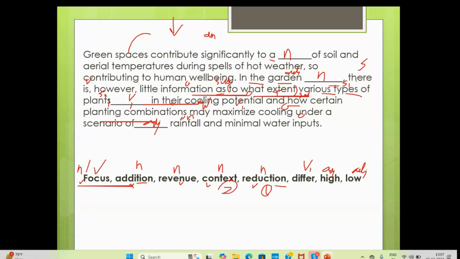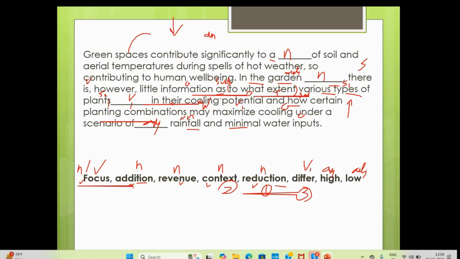In the garden context, there is, however, little information as to what extent various types of plants differ in their cooling potential, and how certain planting combination may maximize cooling under a scenario of dash rainfall and minimal water input.